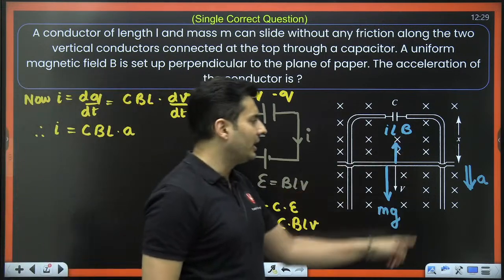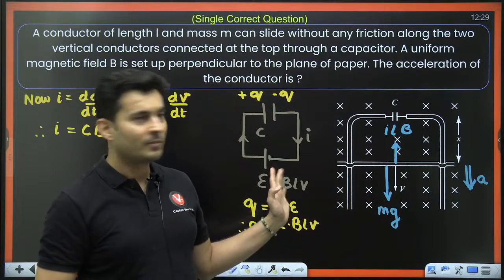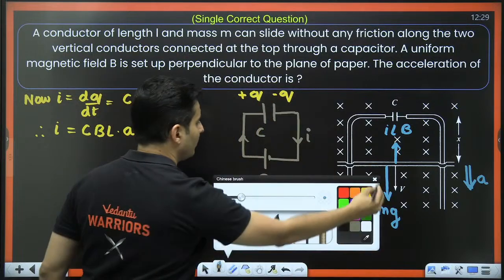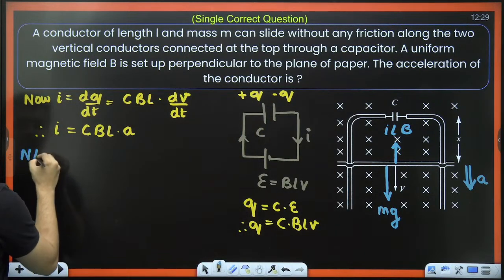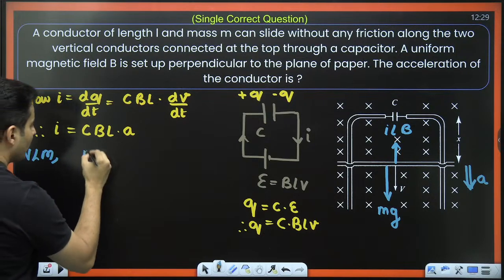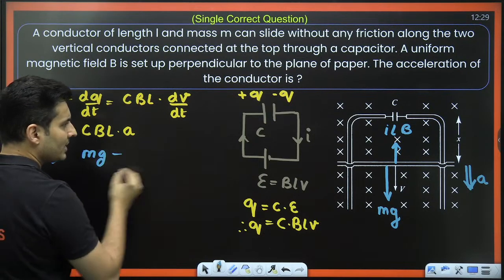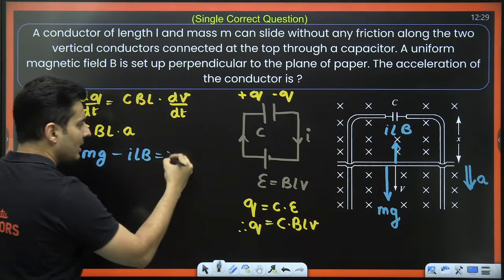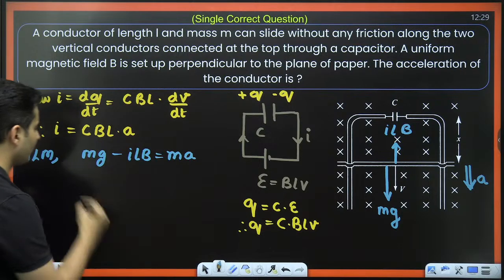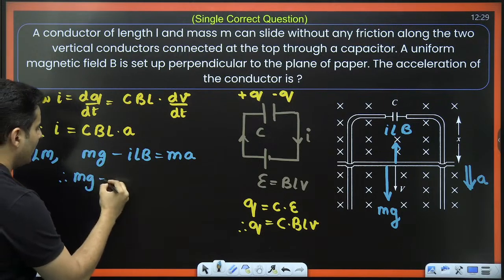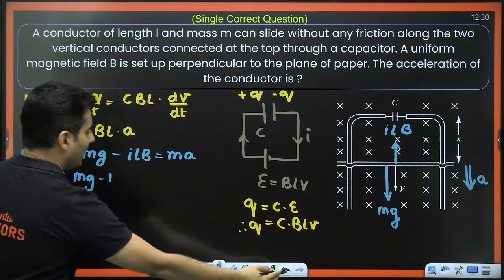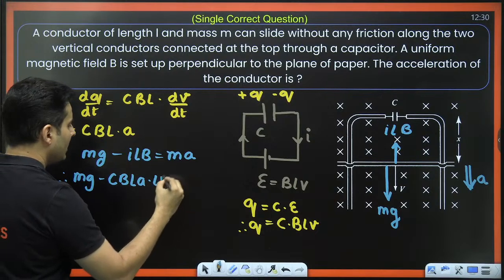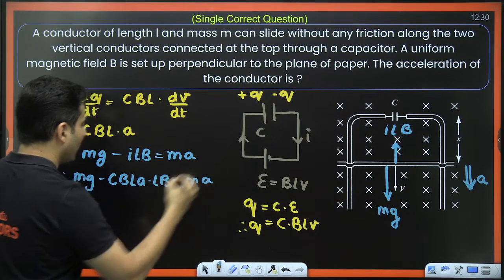Now go to the free body diagram. See, Newton's laws are also involved. The net force will be mass into acceleration. Let's use Newton's laws of motion. According to Newton's laws of motion, your gravitational weight is downwards and the magnetic force of ILB is upwards. This net force is going to give you mass into acceleration. Therefore, mg minus current, which is nothing but C into B into L into A, and this L and B is as it is, equal to M into A.